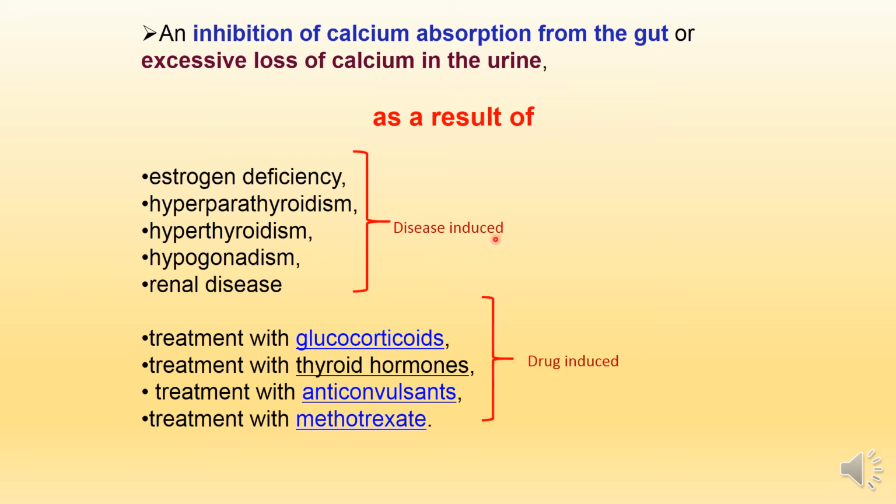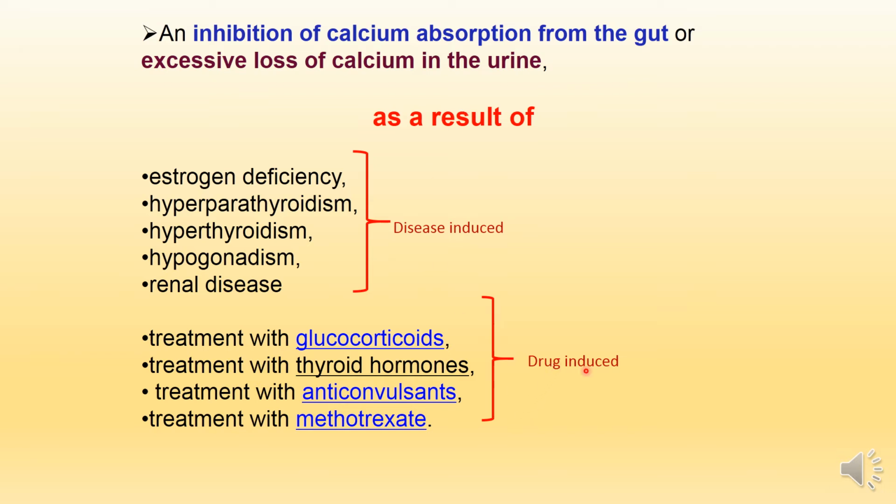In disease-induced osteoporosis, some diseases like estrogen deficiency, hyperparathyroidism, hyperthyroidism, hypogonadism, and renal diseases cause inhibition of calcium absorption from the gut and excessive loss of calcium in the urine, causing type 3 osteoporosis.